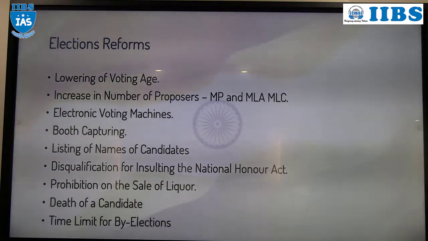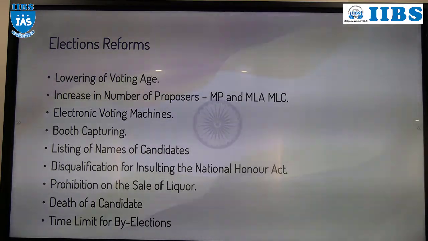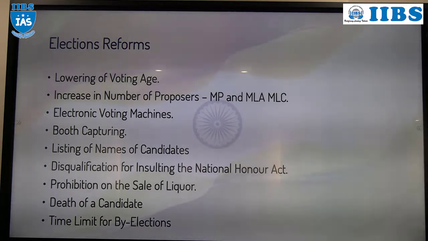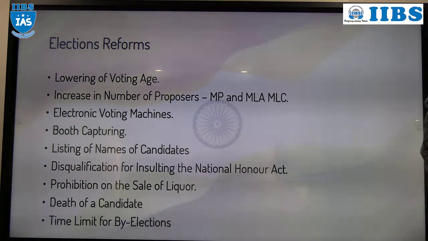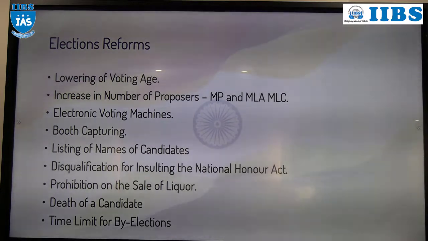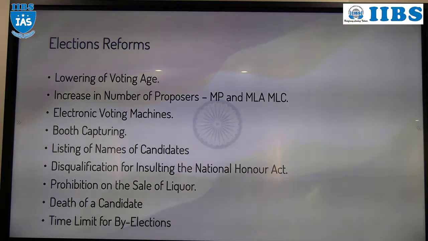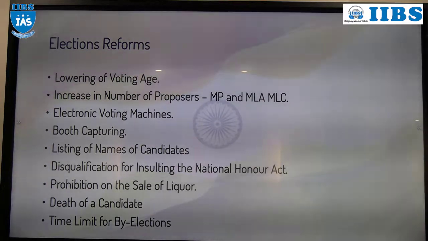Then apart from that, disqualification for insulting under the National Honor Act. There is one act, the National Honor Act 1971. What is the name of that act? National Honor Act 1971. According to that act, if an MLA, MLC or MP shows disrespect towards the constitution, the national flag or the national anthem, they will be disqualified.